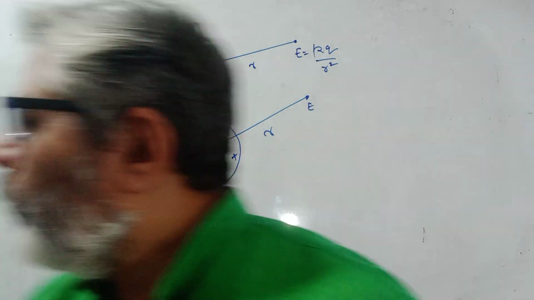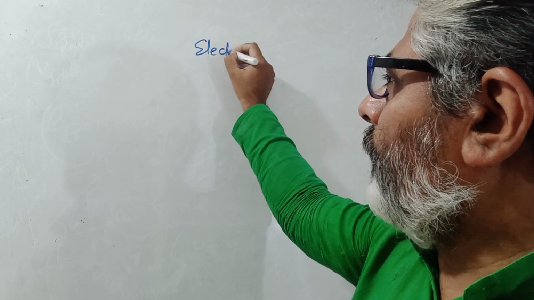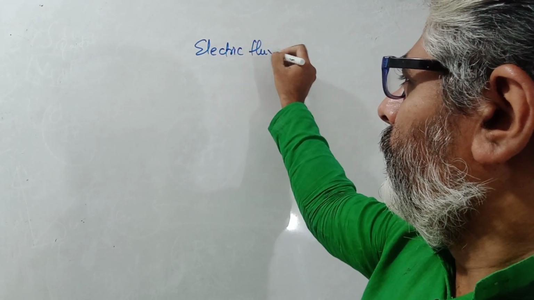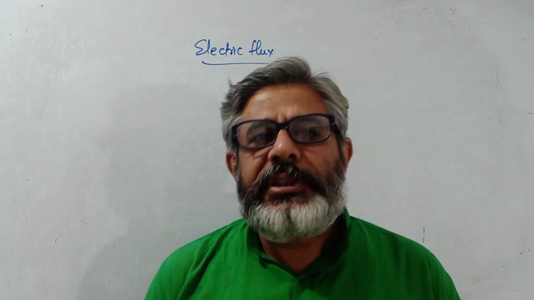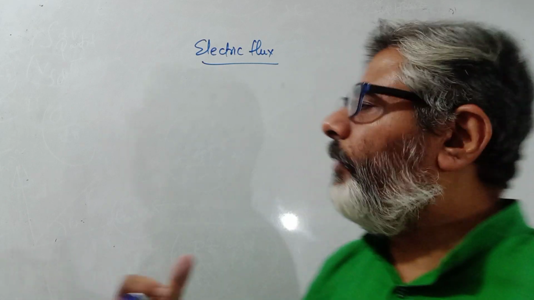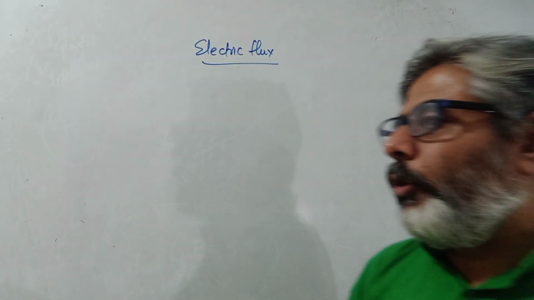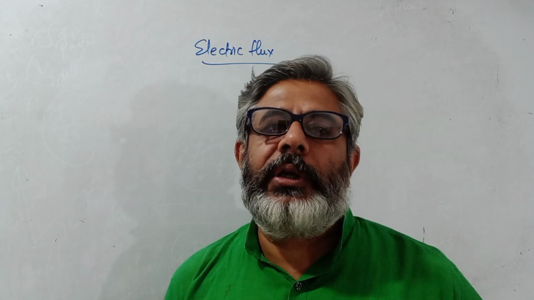Before I talk about the Gauss law, I would like to tell you one new quantity in electrostatics which we call electric flux. Now flux, physically or intuitively, you can understand as some sort of flow of electric field. Electric flux is some sort of flow, like there is a source of water and water flows all around.